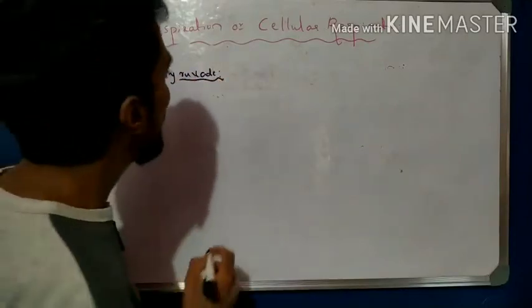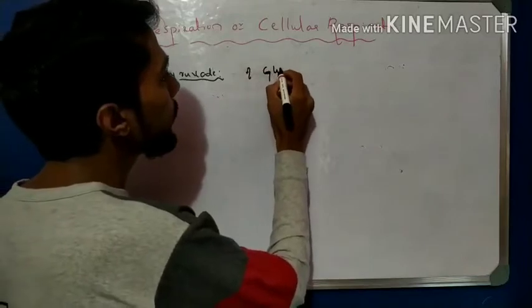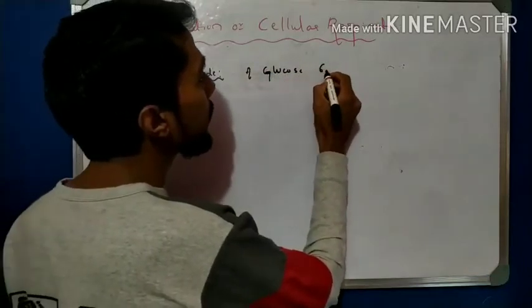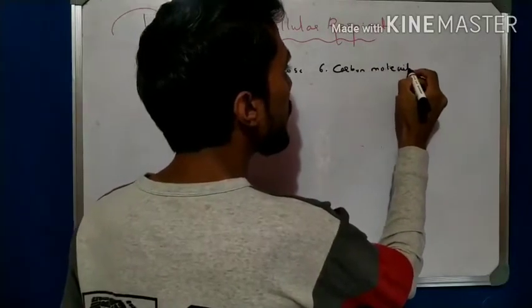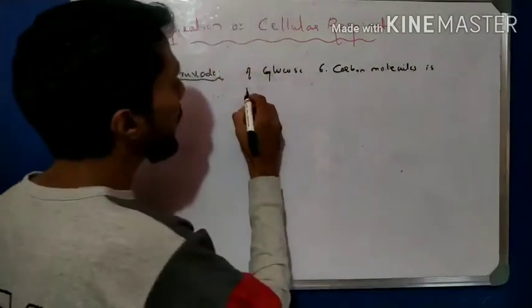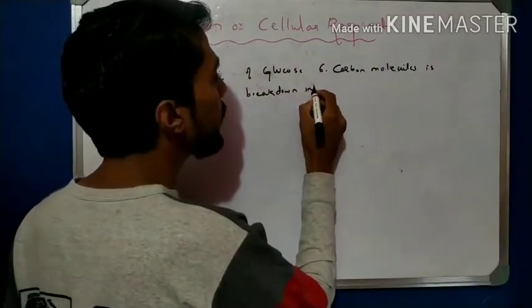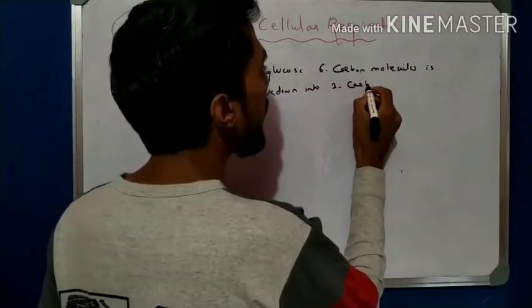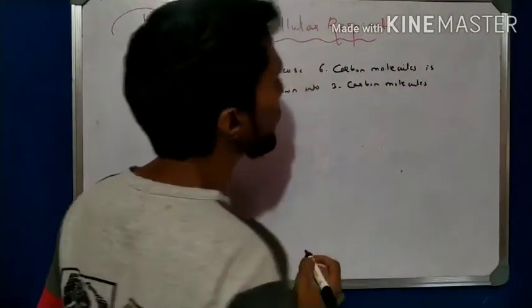Pyruvate. Here, pyruvate is nothing but a glucose, a 6 carbon molecule, broken down into 3 carbon molecules.